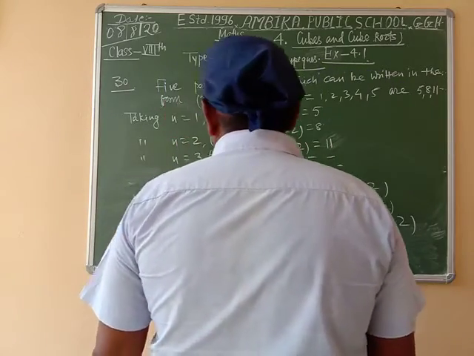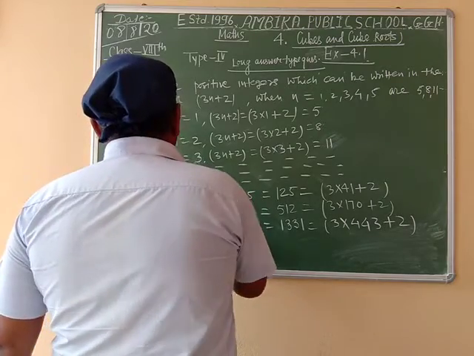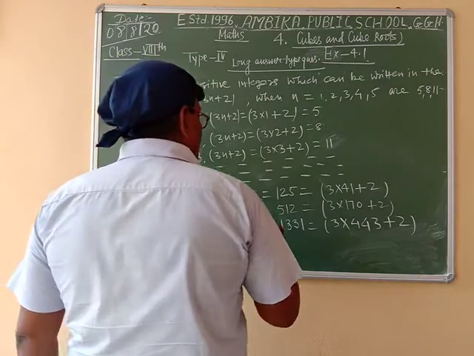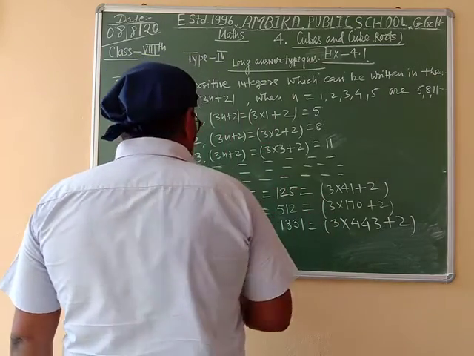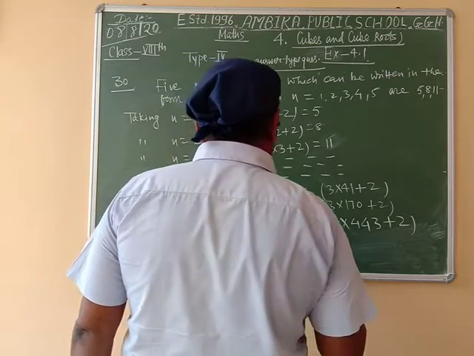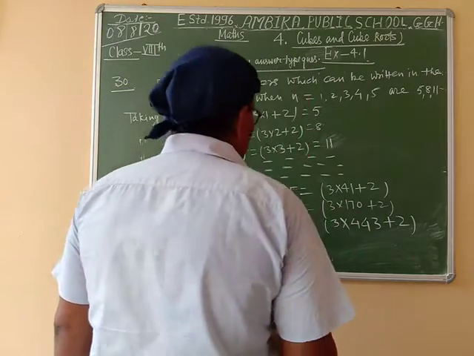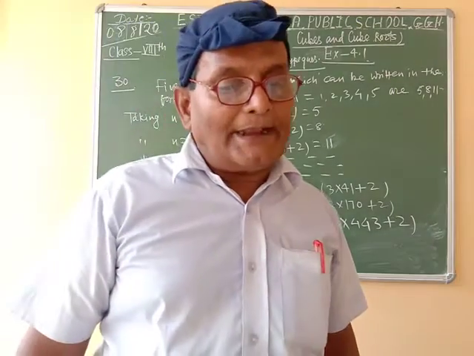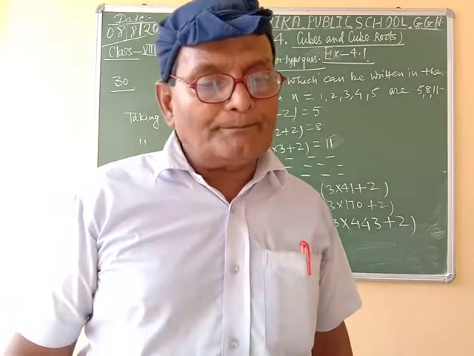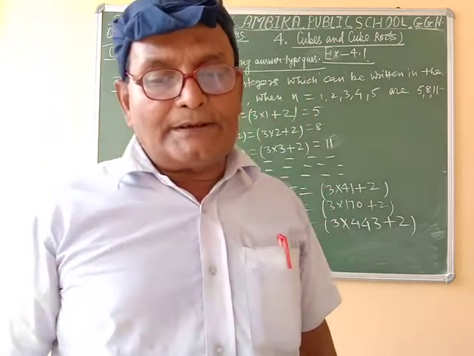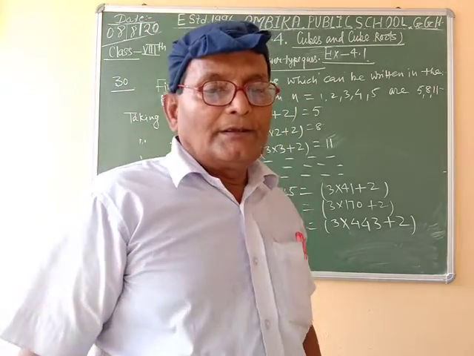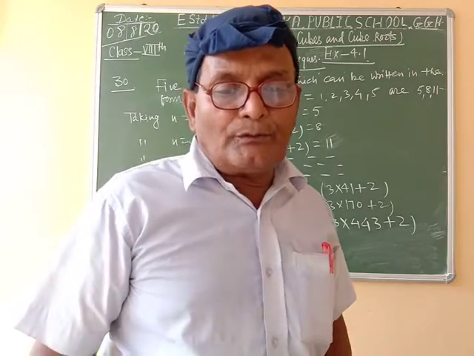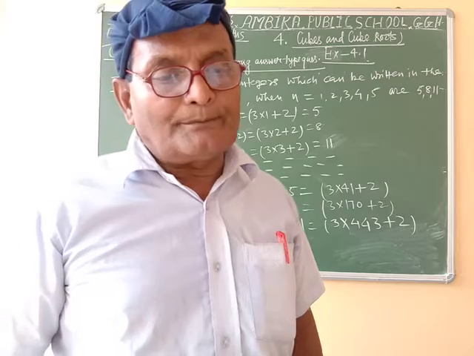Here we see that cube of 5 is equal to 125. 8 cube equal to 512. 11 cube equal to 11 into 11 into 11 equal to 1331. So it is verified that the cube of a positive integer which can be written as 3n plus 2 can also be written in this form.